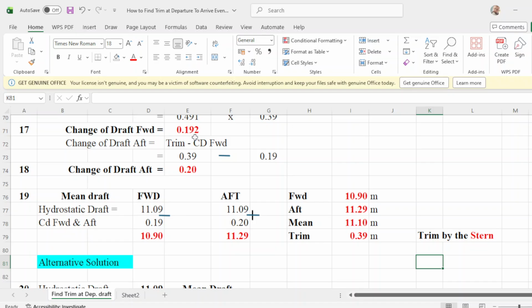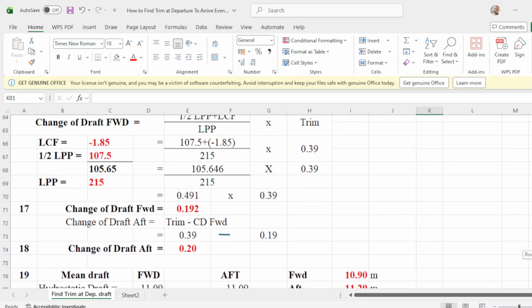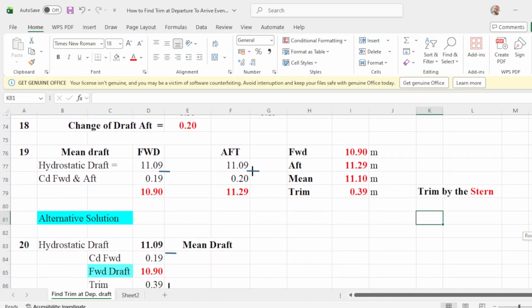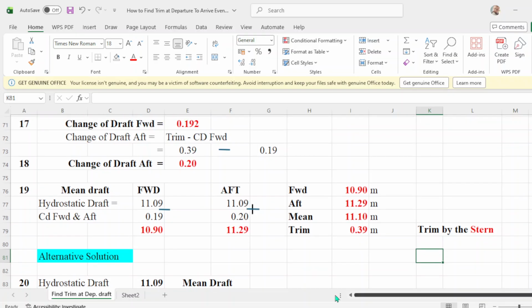So forward is 0.19 and up is 0.20. Since you are trimmed by the stern, when this is positive, it means you are trimmed by the stern. Okay, so that is positive, meaning you have more drop up and less drop forward.